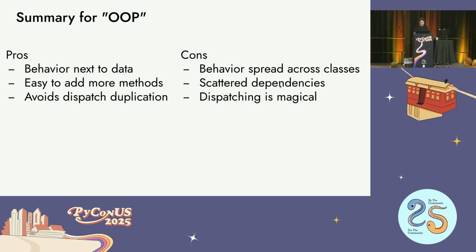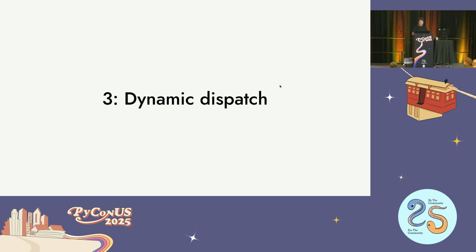All right, so I want to talk about dynamic dispatch. This is actually a very old concept that was first introduced in Lisp. Many of you might have heard of it. It's called a multi-method, is one way to think about it. Turns out that Python has this built into the standard library. So I think it's a lesser known class.